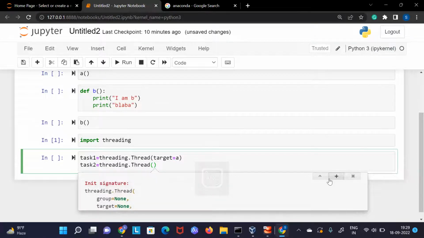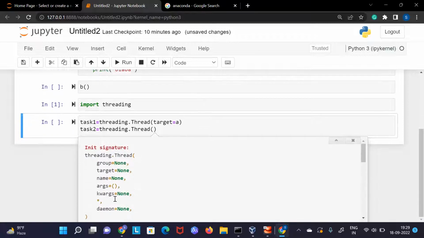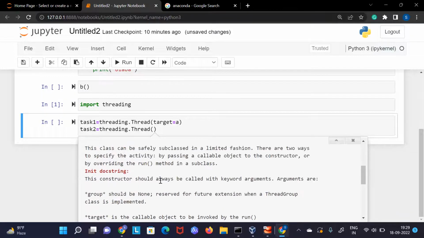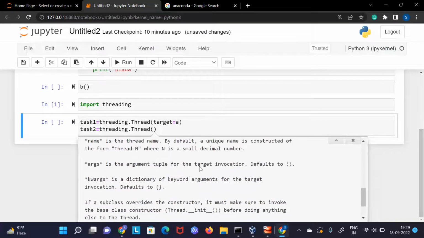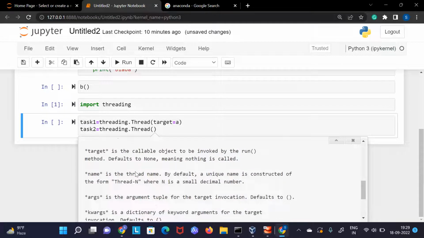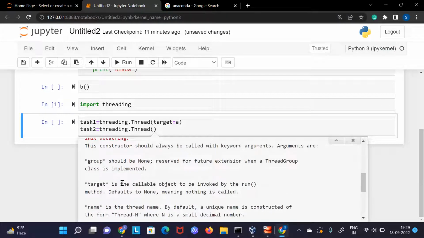Here you can see the help document. It asks for target and some other arguments, but basically what we are providing is the target. If you go through the class documentation, you can find details about all the arguments. Here it says the target is the callable object to be invoked by the run method.